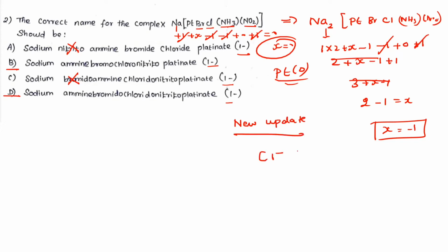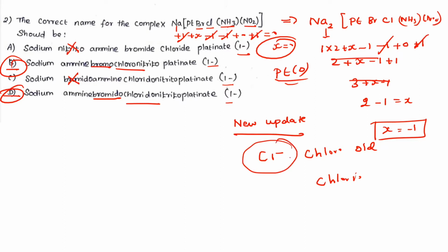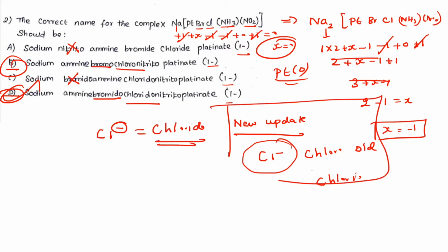What does new update mean? In Cl minus, what is the correct name? The chloro is the old name. This is the old one; the new one is chlorido. Understand? You see, here bromido, here bromo, here chloro, here chlorido. These two will be the same, but what is the new update in IUPAC nomenclature? We have to call Cl minus chlorido, not chloro. Option D is the correct, accurate answer. Option B is also an answer according to the old rule. But in the new update, how do we name Cl minus? It is called chlorido, not chloro. This is a new update. Please note this point, very important. According to the new update, option D is the correct answer.